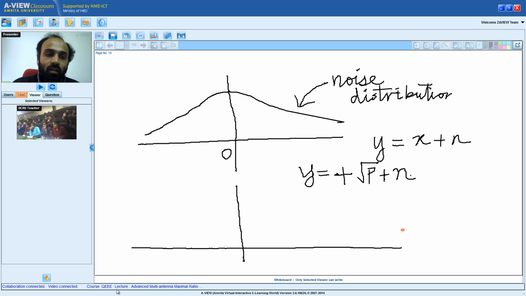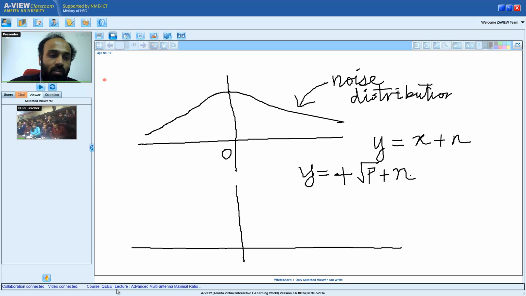It will shift upward, correct? What is the distribution going to be? Can you say it will shift upward? It will shift upward by root p. The distribution will shift upward by square root of p. Thank you. That is the correct answer.